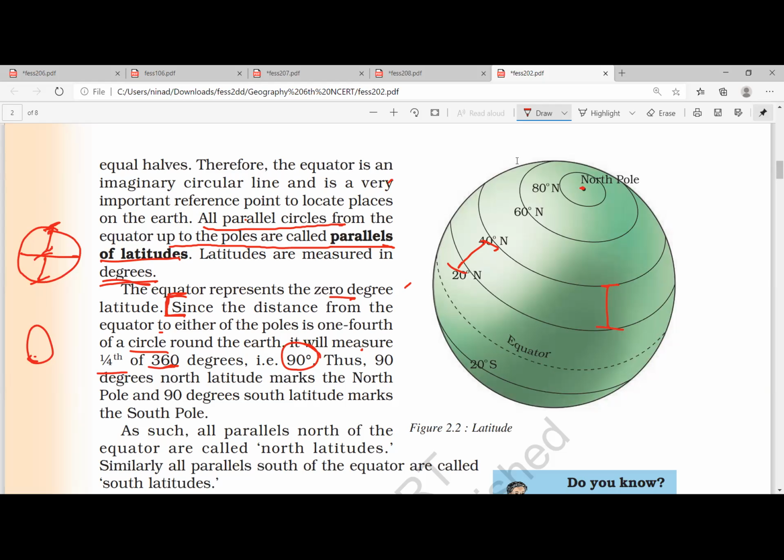Otherwise, simply write down that latitudes are angular distance from the center of the earth. Angular distance. So why is it coming as 90 degrees? This is the distance from the equator to either pole, which is 1/4, and thereby they divide 360 by 4 and you get 90 degrees.